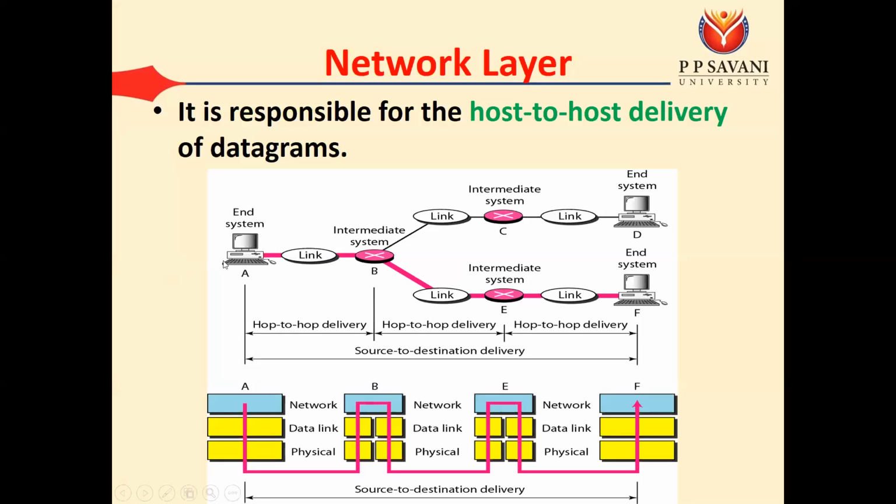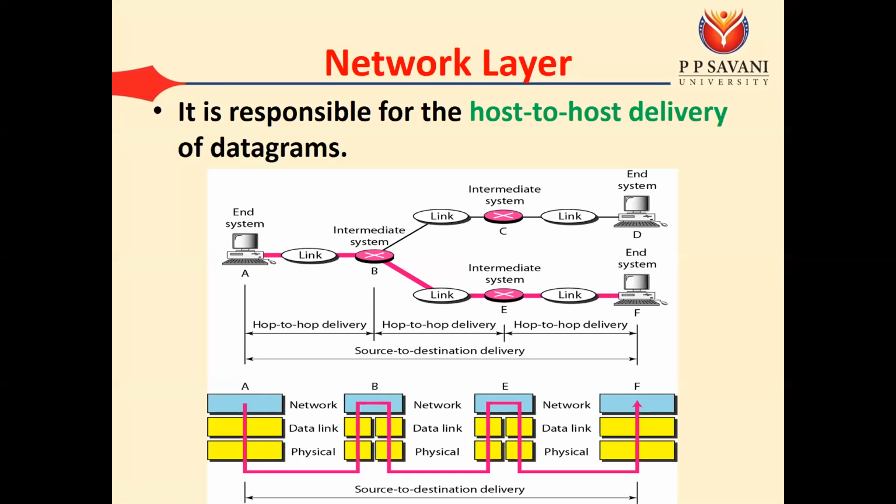Let's say this A is our source, in one network, and this F is in another network. For this type of delivery we require the network layer. If you want to perform communication between two different networks, then you require the network layer. Up till now we have seen the physical and data link layers, and these two layers are mainly responsible when we want to perform our data transfer within the